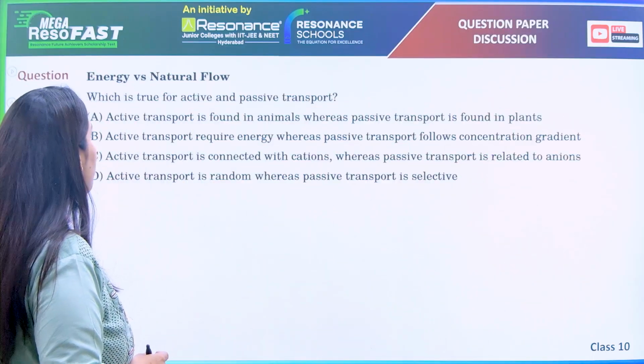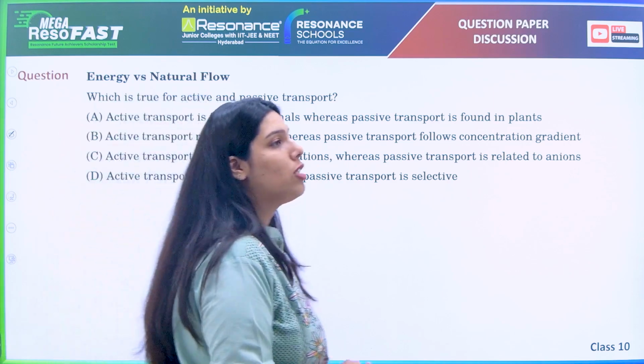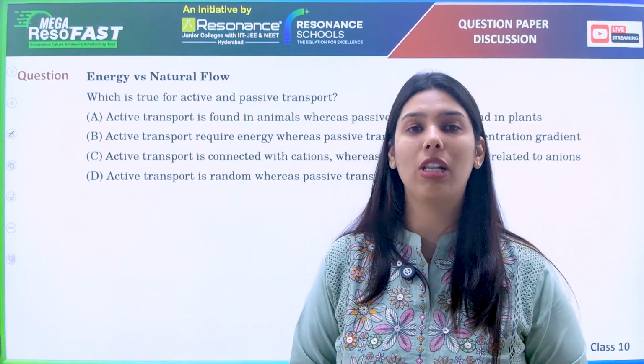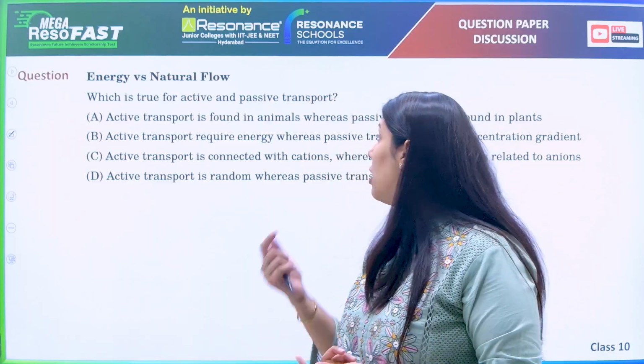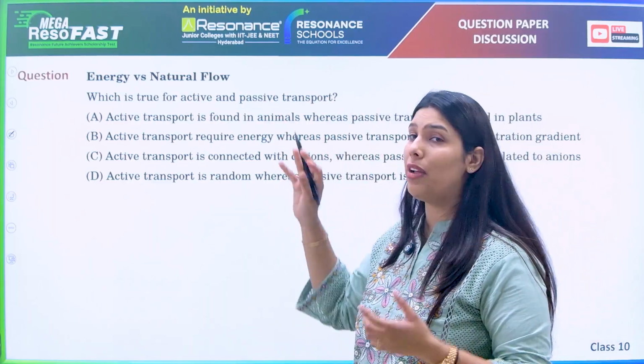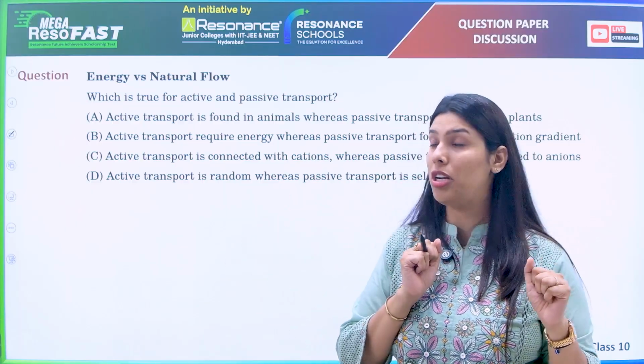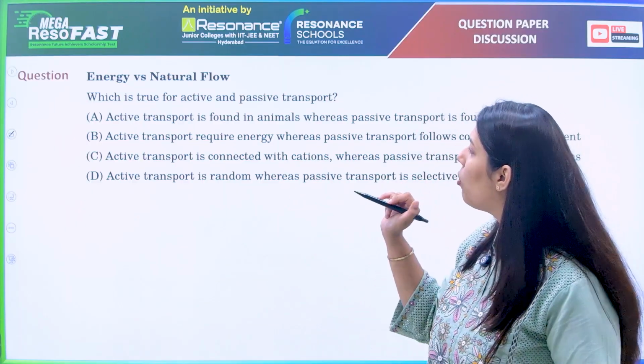Moving further, Energy versus Natural Flow. Basically it is related to active and passive transport across the plasma membrane, right? Active transport means where energy is utilized. Passive transport means something which is happening along the concentration gradient. So this is a direct application question.